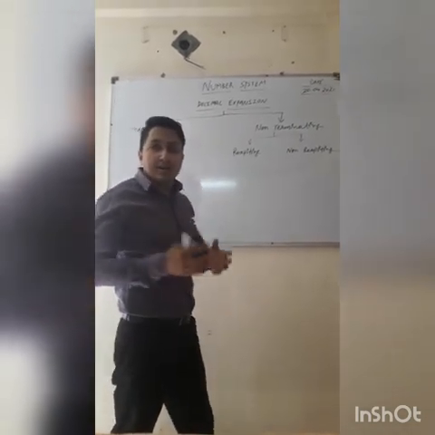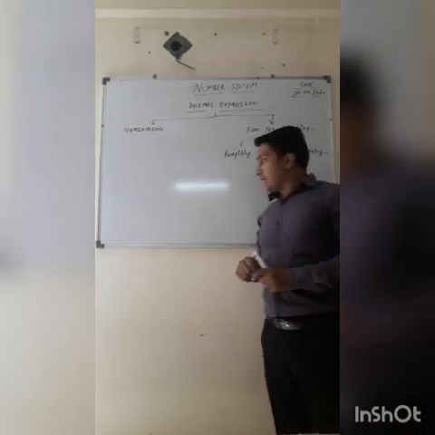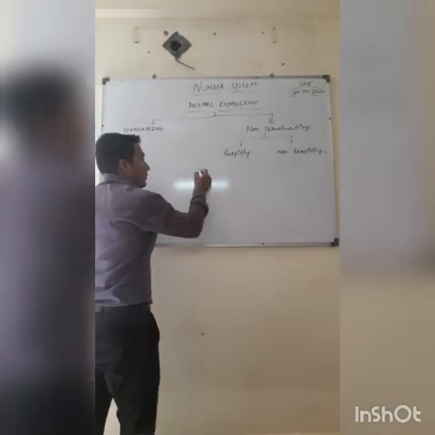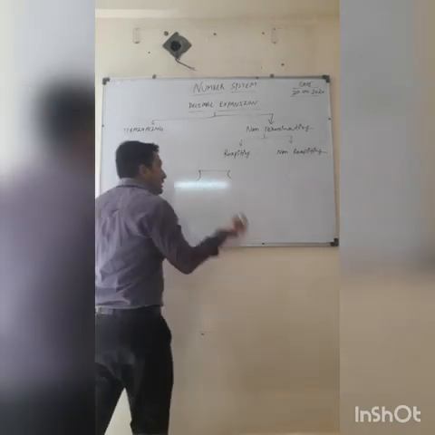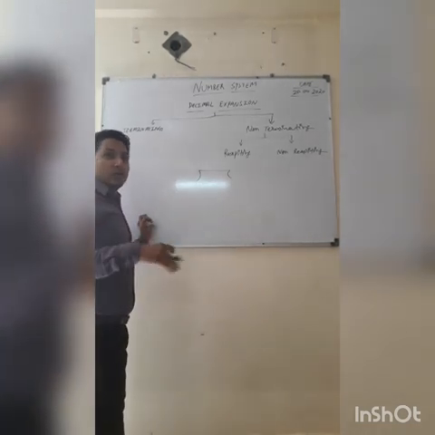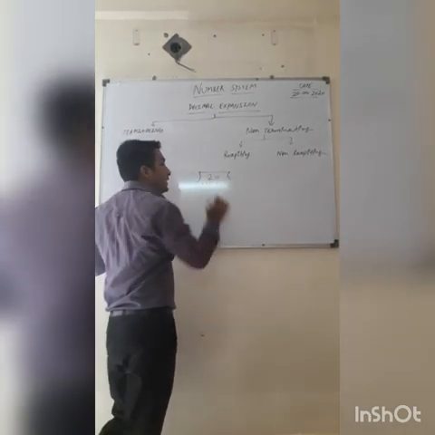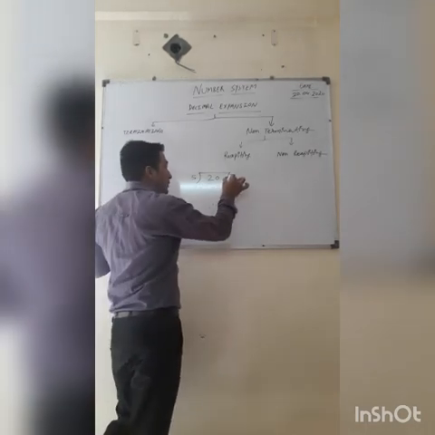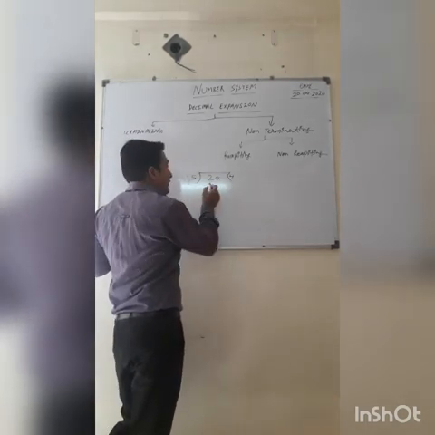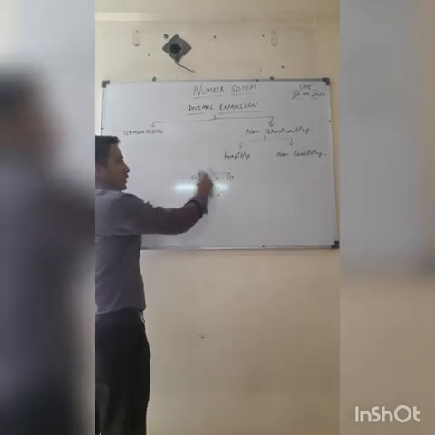What is the meaning of decimal expansion actually? Decimal expansion means what? Whenever we divide any number, it gives either decimal expansion or completely divisible expansion. For example, if we are dividing 20 with 5, it will be completely divided by 5 4 times. 5 4s are 20.